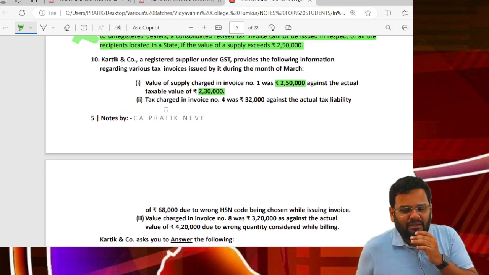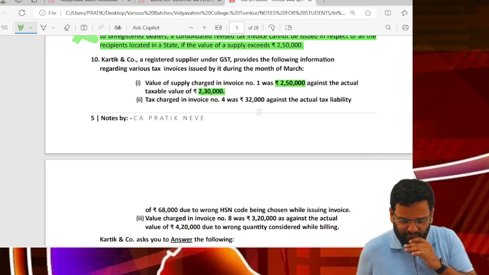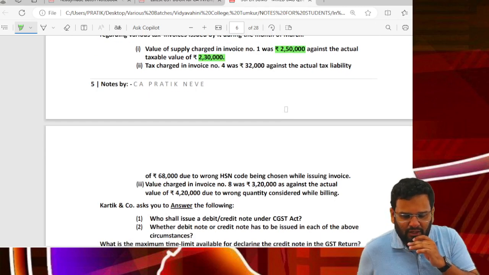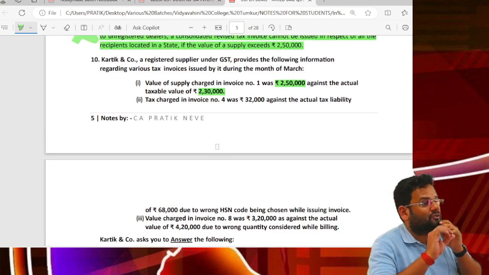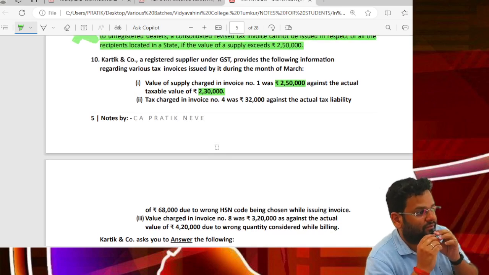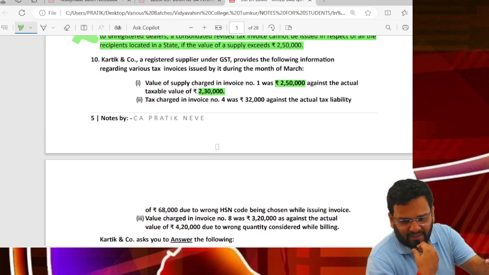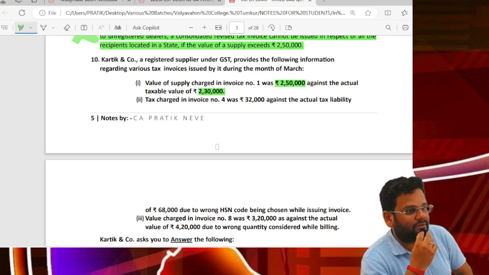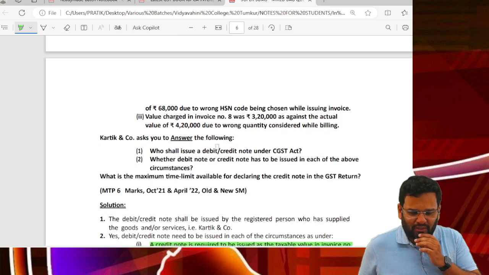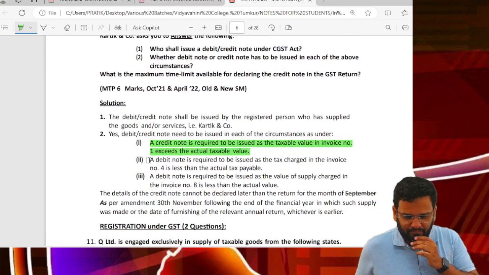Next, tax charged in invoice number 4 was 32,000 against actual liability of 68,000. So tax has to be decreased or increased? Increased. Tax has to be increased by 36,000. How will you increase? By issuing debit note. See, debit note is required to be issued.